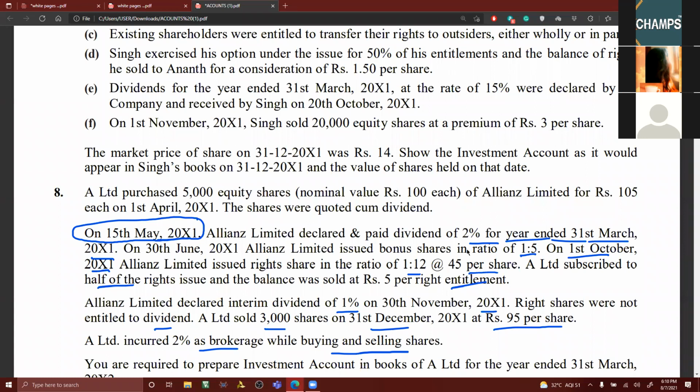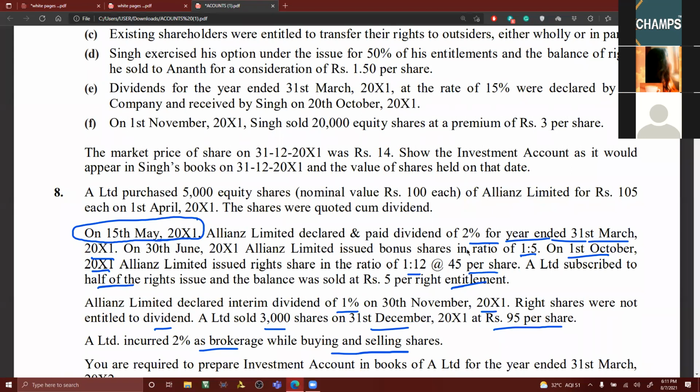Capital item, correct. The reason is that if he was holding the shares in the last year, as per AS 9 revenue recognition, we could take that as a revenue item. Since he was not holding any shares during that period, you cannot treat this dividend as a revenue receipt. It has to be taken to the cost column as a capital receipt. It reduces the cost of investment. This is point number one.